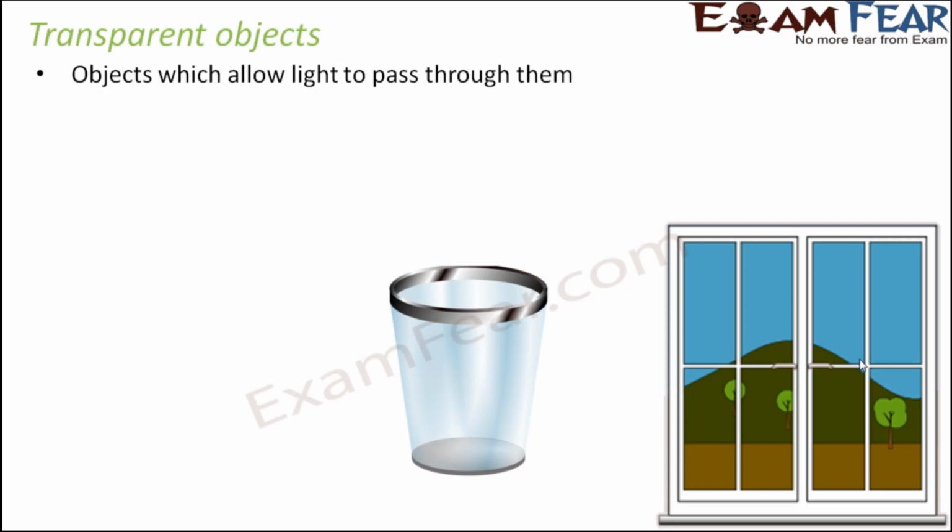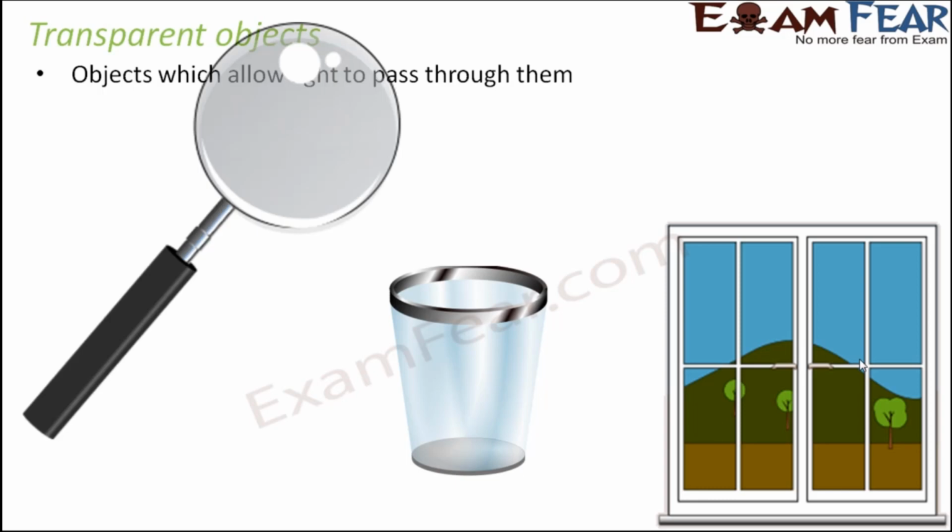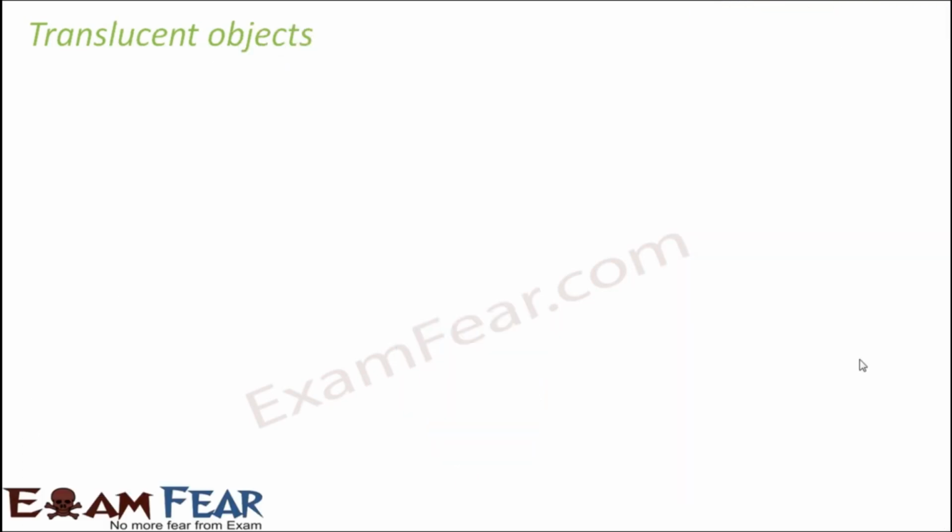You think of a glass. If you think of a glass, there also, if you see through the glass, you will be able to see whatever is there on the other side. You think of a lens or a glass like this, you will see that it helps you to see. Generally palmists use it, or astrologers use it to read the lines on your hands. So when they see through it, they are able to see your hand, right? So basically they are also transparent objects.